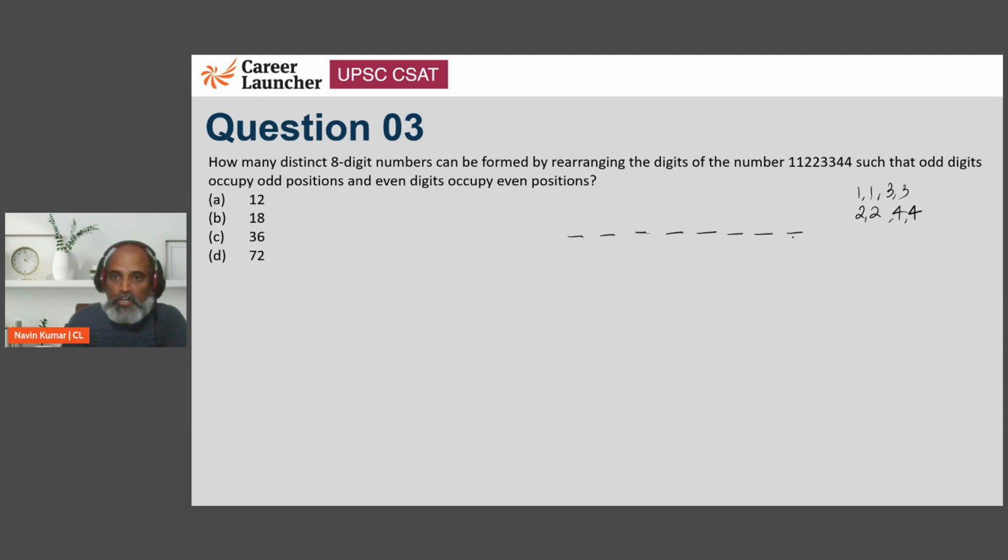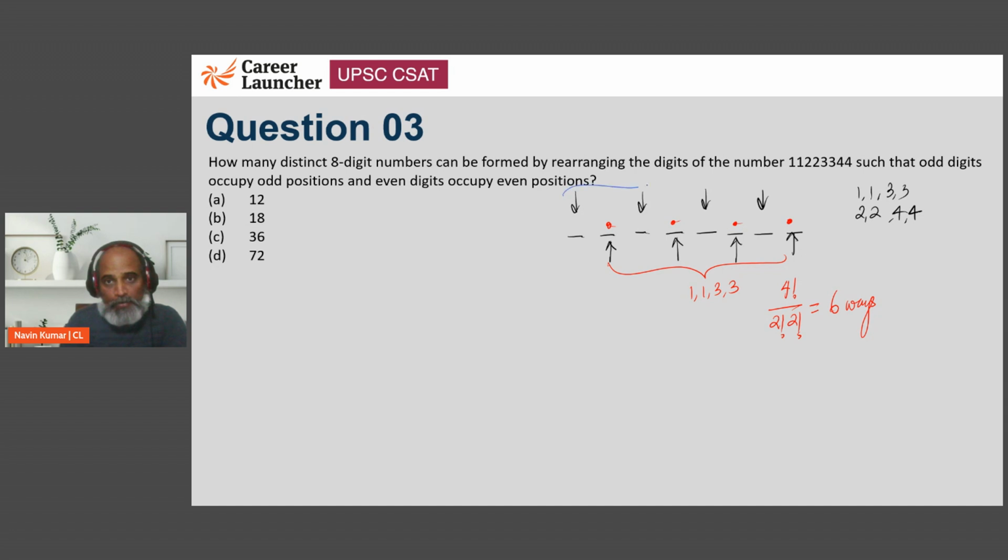Right? So the odd places are these, and the even places are these. Or vice versa. It doesn't really matter whether we check from left or right. Now here, suppose I pick these and say that here I'm going to put 1, 1, 3, 3 among these 4. So in how many ways can I put 1, 1, 3, 3 among 4 places? It's given as 4 factorial divided by 2 factorial, 2 factorial. If you solve this, this is going to be 6. So there are 6 ways of putting 1, 1, 3, 3 at these 4 places.